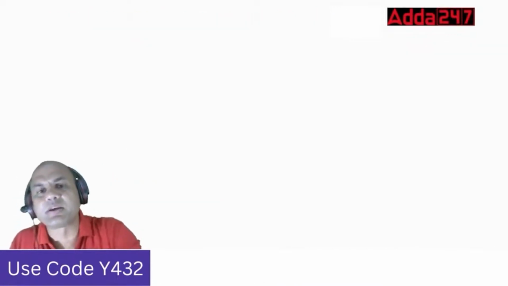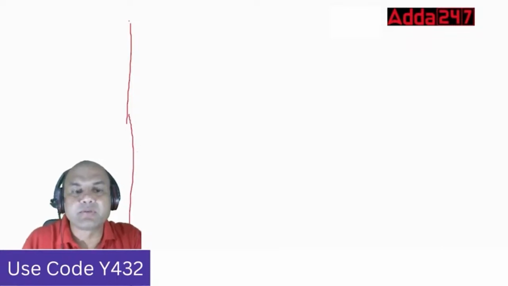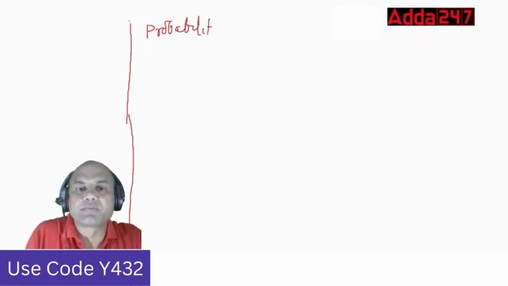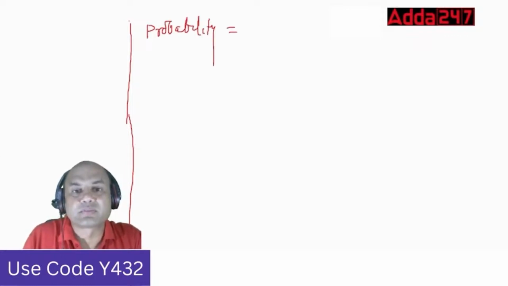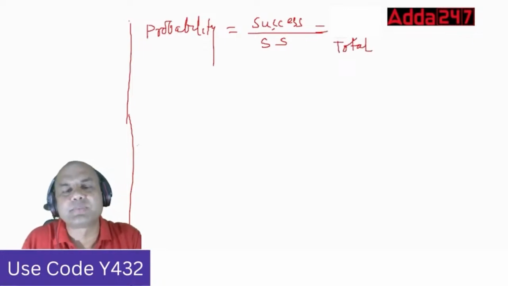See here, the probability formula is always, what is the formula for probability? Let me draw a line over here, otherwise it will hide behind my video. Probability equals to what? Success, whatever is the success criteria, upon sample space. Total sample space, or you can call it simply required upon total. It's that simple. Here we should always keep the formula in simple language.